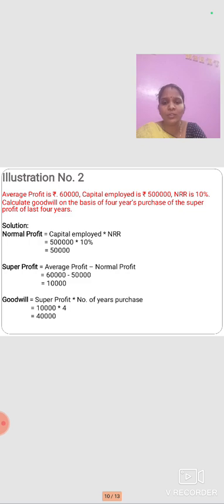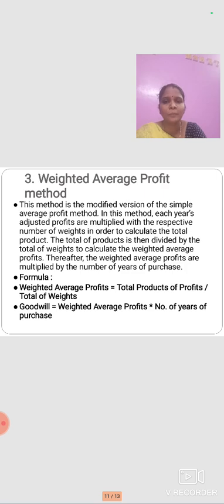The normal profit is equal to capital employed into normal rate of return. So 5 lakhs into 10% will get 50,000. The super profit is equal to average profit minus normal profit. So 60,000 minus 50,000 is 10,000. The goodwill is equal to super profit into number of years of purchase. So 10,000 into 4. Ultimately the goodwill value is 40,000.